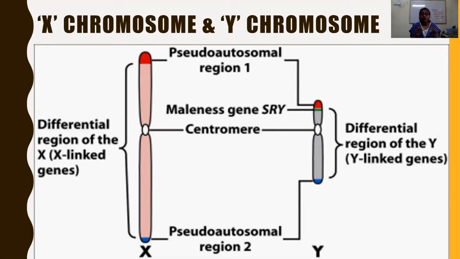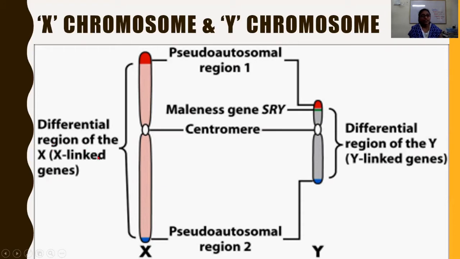We will study the pseudo-autosomal gene again in the main topic of sex determination. Now just remember that the pseudo-autosomal region of the X and Y chromosomes is found on the extreme ends of both the arms of the X and Y chromosome.